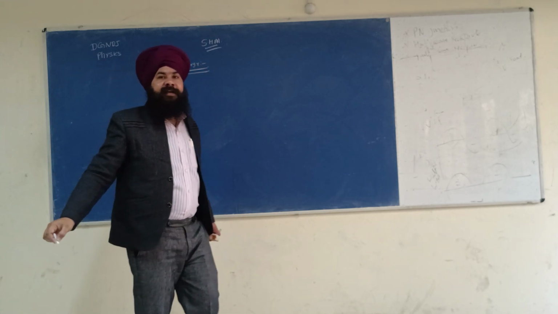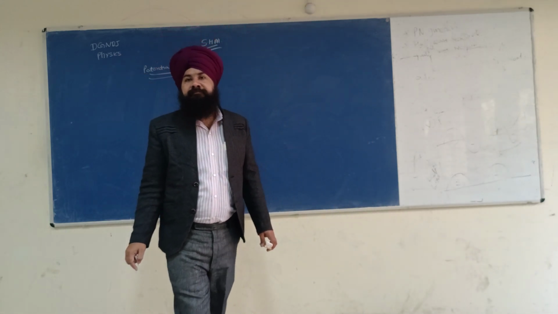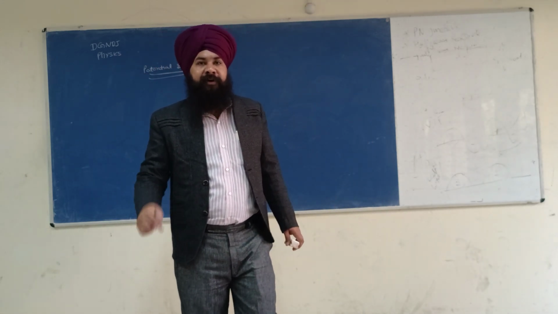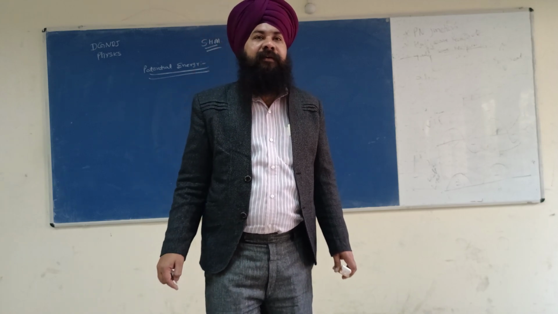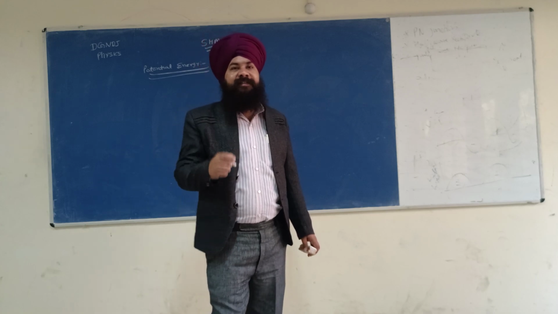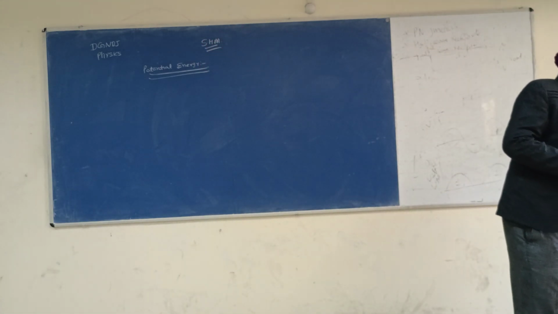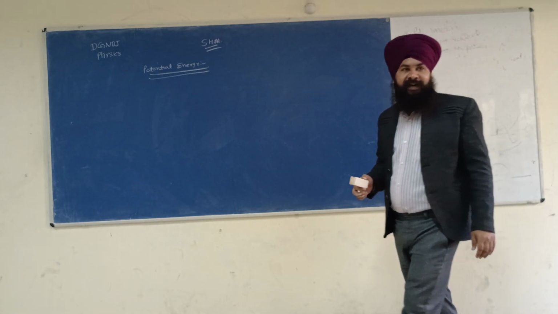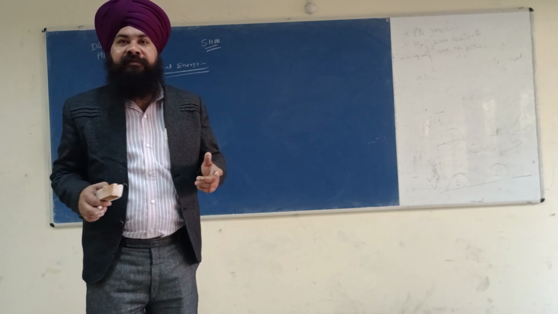If I am talking about the kinetic energy, at what points is the kinetic energy minimum?